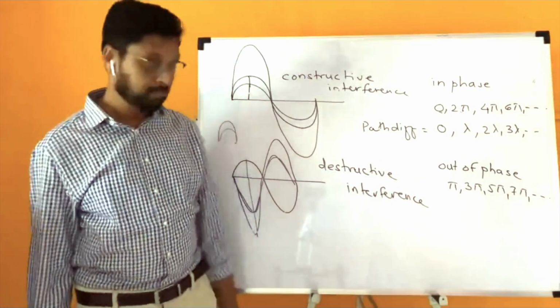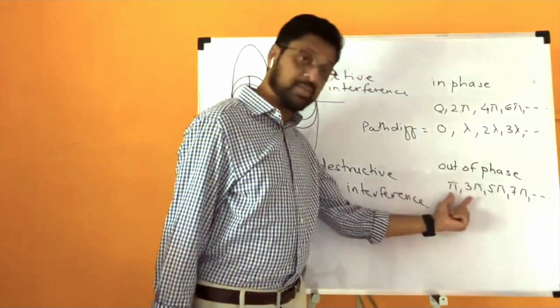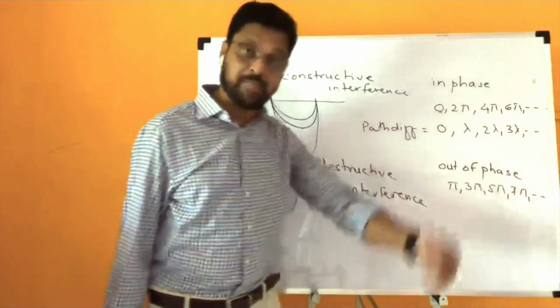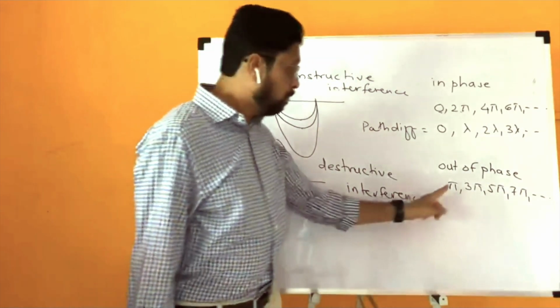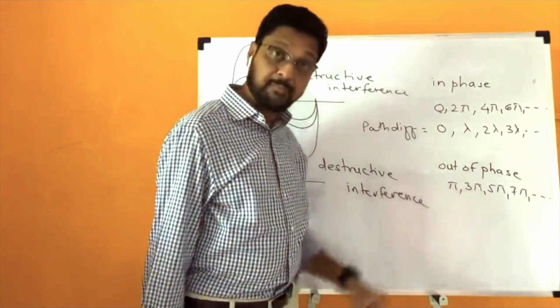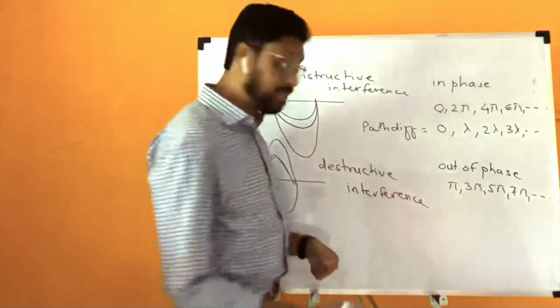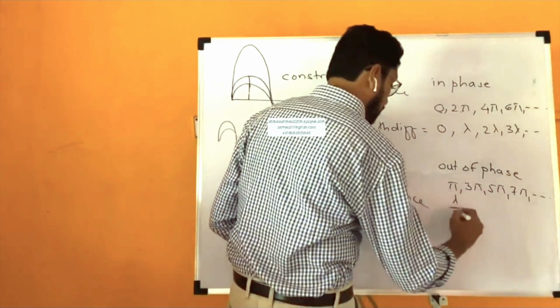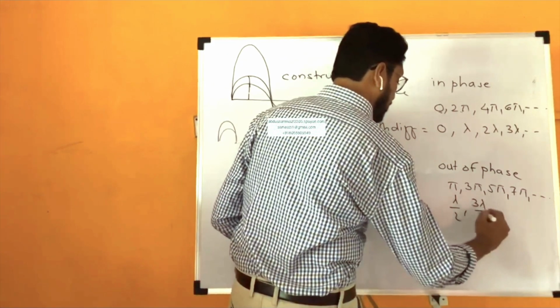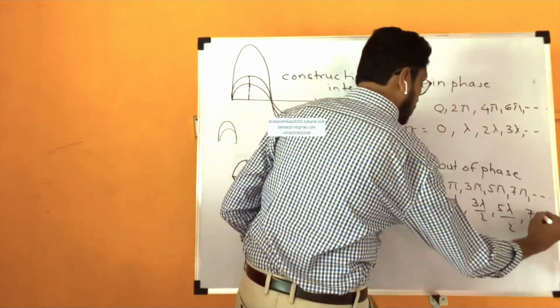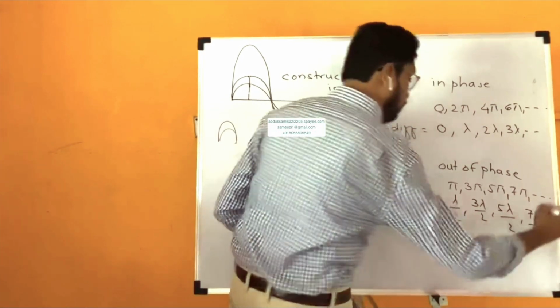Out of phase means phase difference is either pi or 3 pi or 5 pi or 7 pi onwards. Pi phase difference means path difference is how much? 2 pi means lambda, so pi means lambda by 2 or 3 lambda by 2 or 5 lambda by 2 or 7 lambda by 2 onwards.